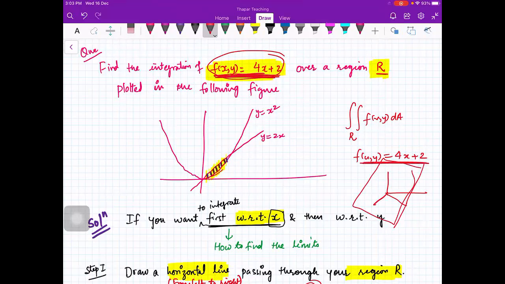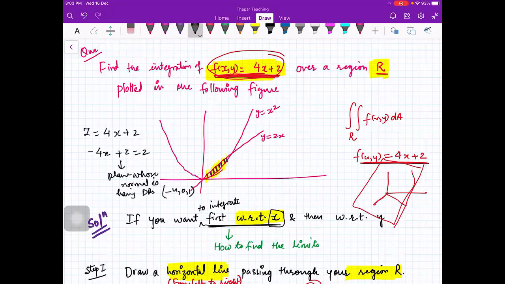Got it? No, but it is independent of y, right? It is something like this. Z is equal to 4x plus 2. What is this? This is minus 4x plus z is equal to 2. So this is a plane whose normal has DRs, direction ratios, minus 4, 0, 1. So this is a plane. When you are in 3D, this is a plane even if y is missing.